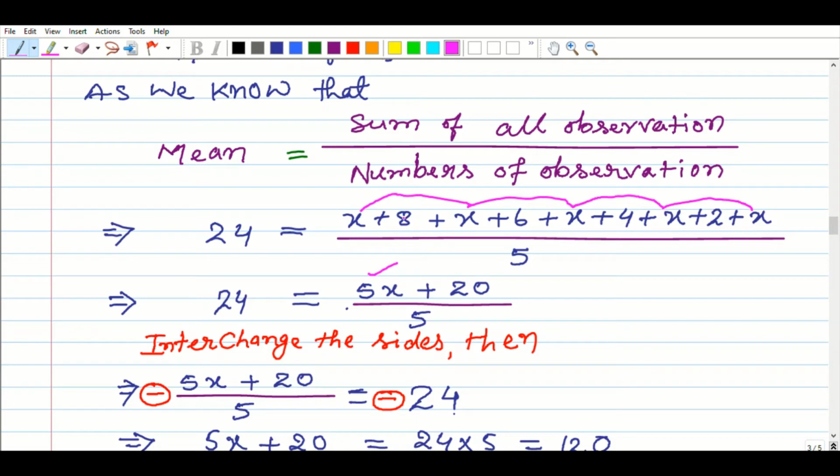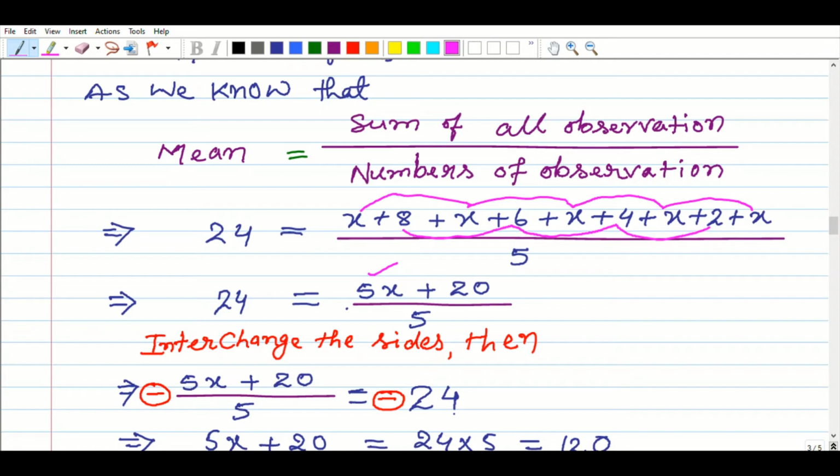Then add 8 plus 6 plus 4 plus 2, equal to 20 right here. Then interchange the sides. When you interchange the sides, left hand goes to right hand and right hand goes to left hand. Because here is the plus, it will be written with minus, and left to go right, that is transposing.